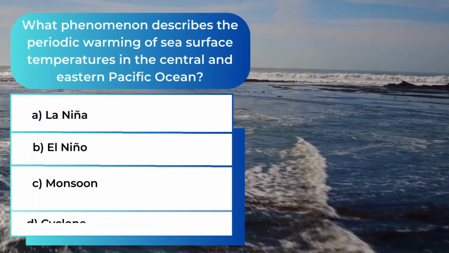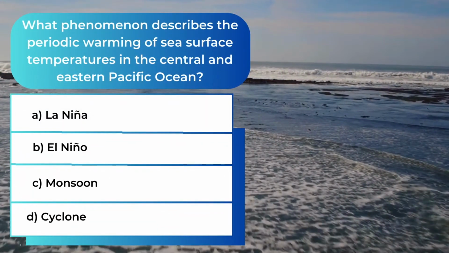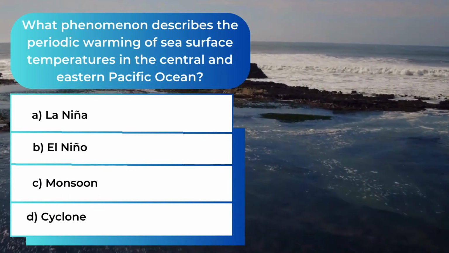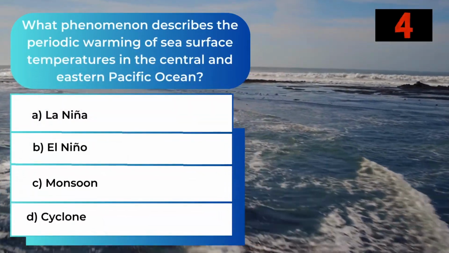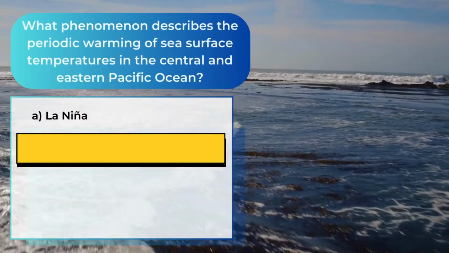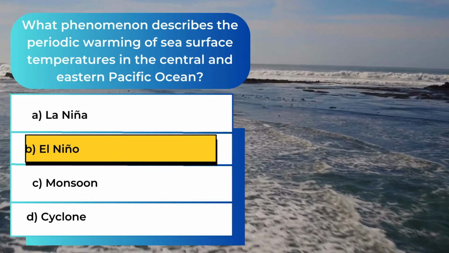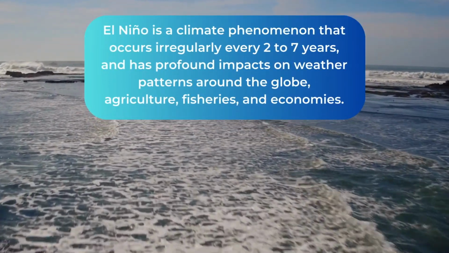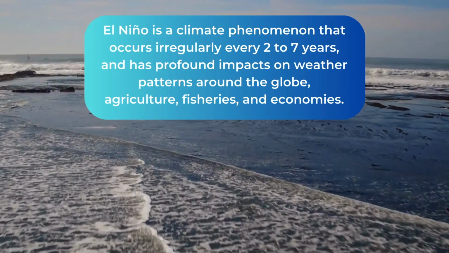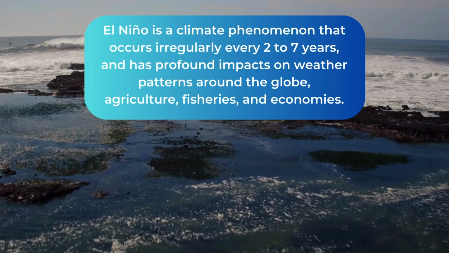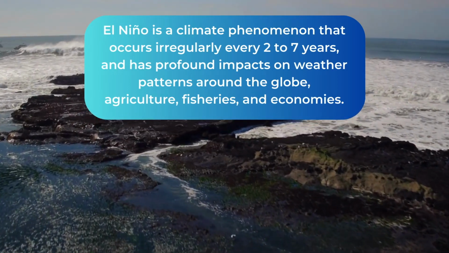What phenomenon describes the periodic warming of sea surface temperatures in the central and eastern Pacific Ocean? The answer is B. El Niño. El Niño is a climate phenomenon that occurs irregularly every 2 to 7 years and has profound impacts on weather patterns around the globe, agriculture, fisheries, and economies.